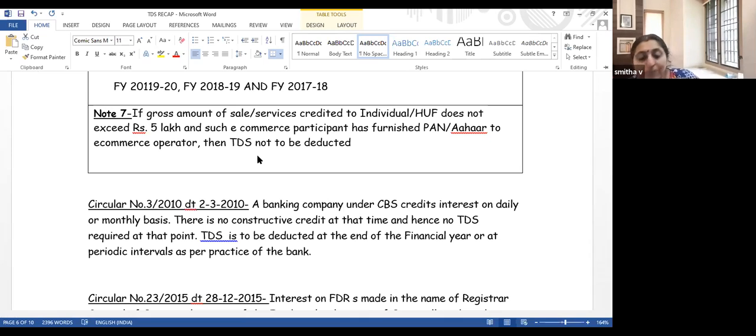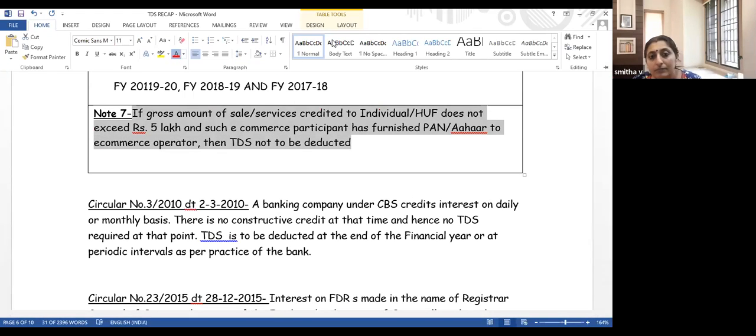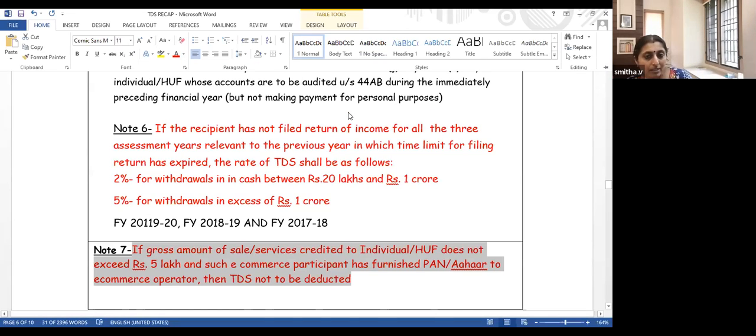Let me explain that. I am making sale through Amazon. I am an individual. My total sale during the year is less than 5 lakh. Then there is no need for tax deduction, provided I have furnished my PAN or Aadhaar to Amazon. Then Amazon will not deduct TDS. So let us see a question on that. This is again an amended section, so you have to be careful about this section, 194O.